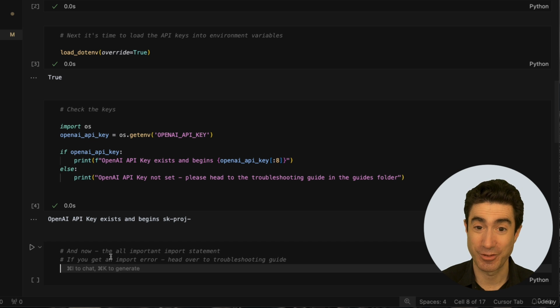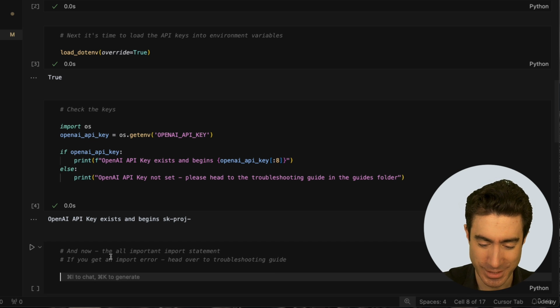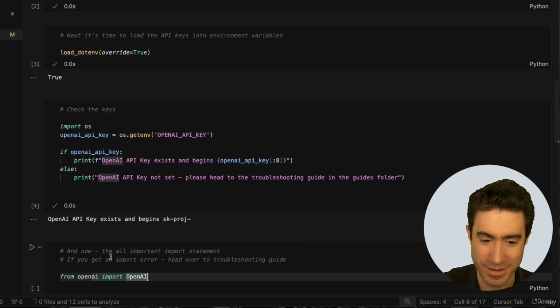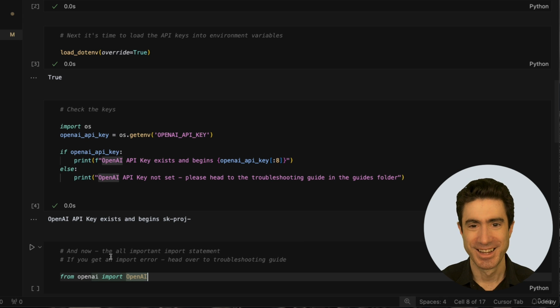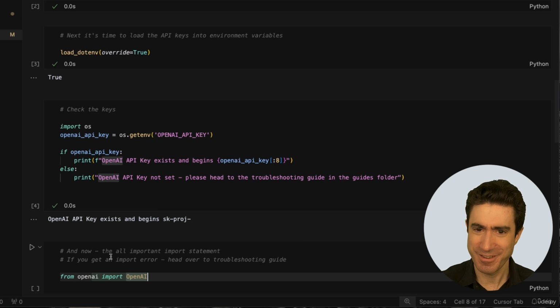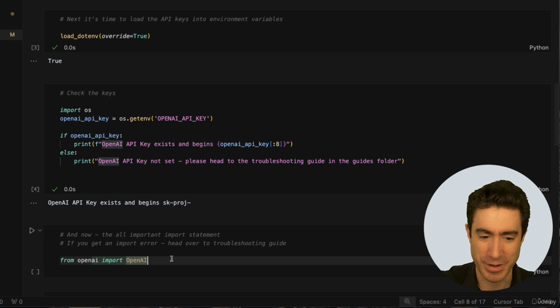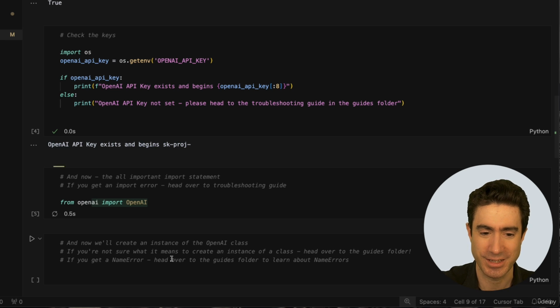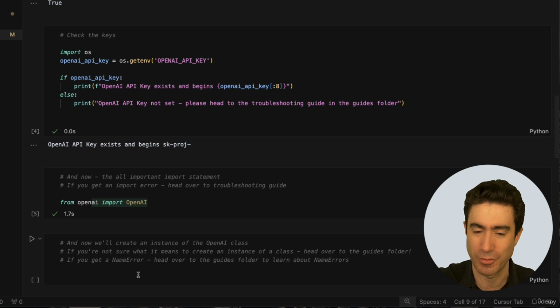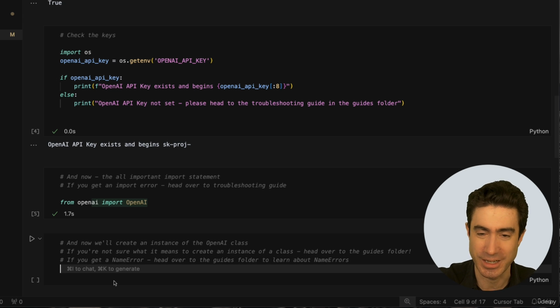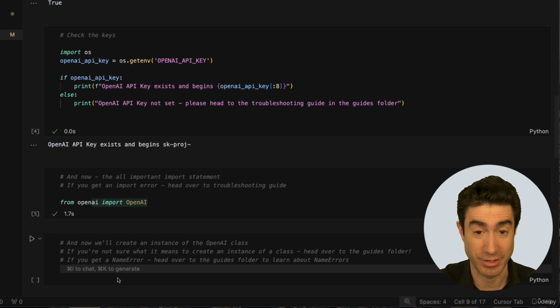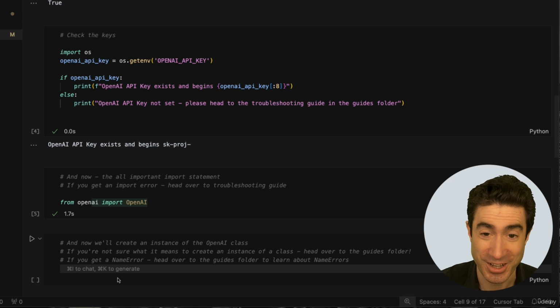Okay, and now we have a super important import statement, and it looks like this. From openai, import OpenAI. So if that seems weird to you, why is one in lowercase and one not? Anything like that, again, go to the guides. They'll explain the difference between classes and modules and all the rest. But we are now going to execute this. And if this gives you any problems at all, then that might suggest a problem with your UV environment. Troubleshooting guide, and always contact me if you get stuck in any way. I'm here to unstick you.